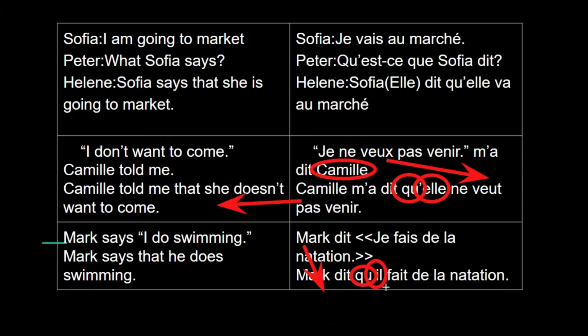Now fais has been changed to fait because the conjugation of faire with il is fait, and de la natation remain the same. So here what we comprehend is that we should always keep this part the same, what is given before the reported speech. Direct speech, then je fais de la natation has been changed according to the rules.